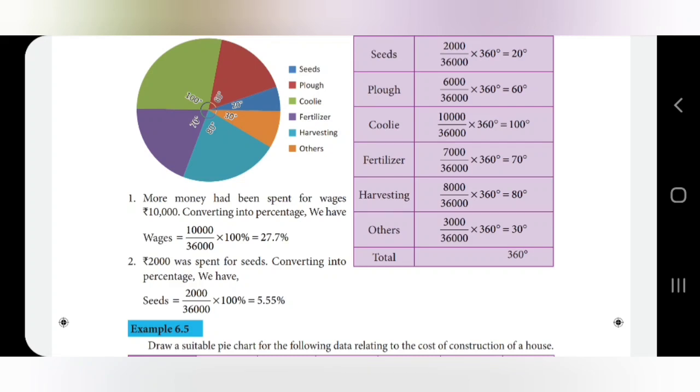First, more money was spent for wages. For wages they have spent 10,000 rupees. Converting into percentage, how to convert? The amount divided by the total amount, into 100%. When we cancel, the answer is 27.7%. Then 2000 was spent for seeds. Converting into percentage, same: the number divided by the total into 100 is equal to 5.55%. These are the answers for the given questions.